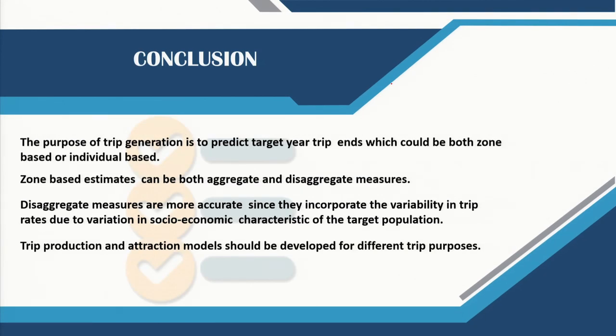So to conclude, the purpose of trip generation is to predict target year trip ends, which could be both zone based or individual based. Zone based estimates can be both aggregate or disaggregate measures, and disaggregate measures are more accurate since they incorporate the variability in trip rates due to variation in socioeconomic characteristics of the target population. Finally, trip production and attraction models should be developed for different trip purposes. We have studied two ways to develop this kind of models. We will study the regression method in the next lecture.